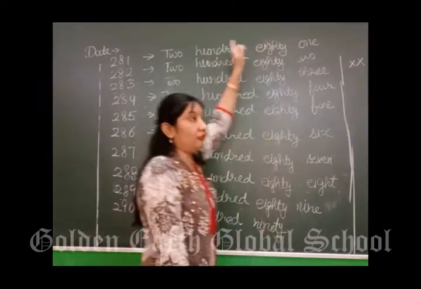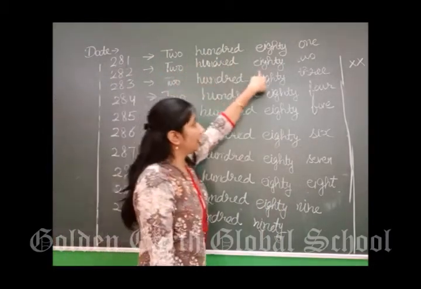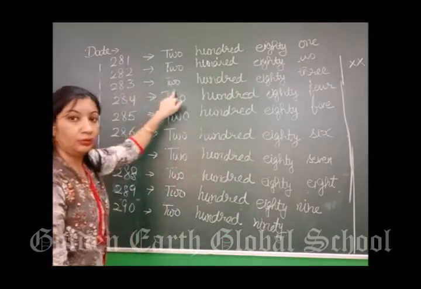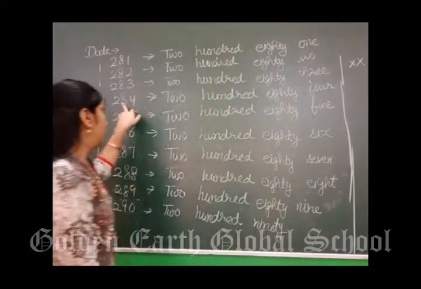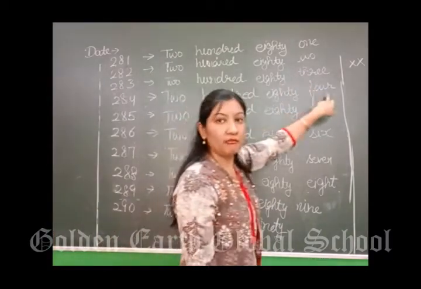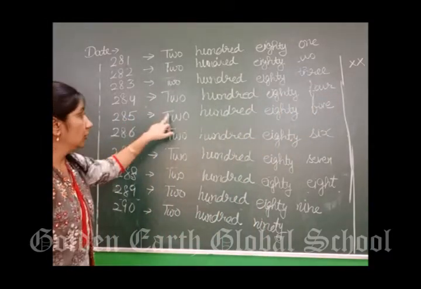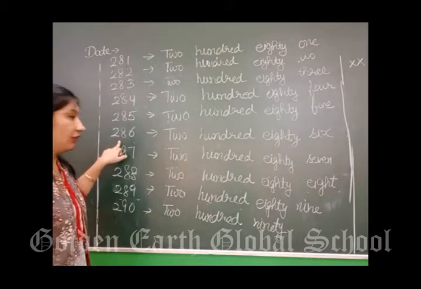After 81, what will come? 82. 282. After 82, 83. 283. After 83, 84. 284. After 84, what will come? 85.